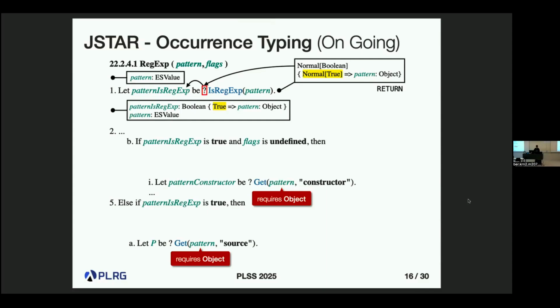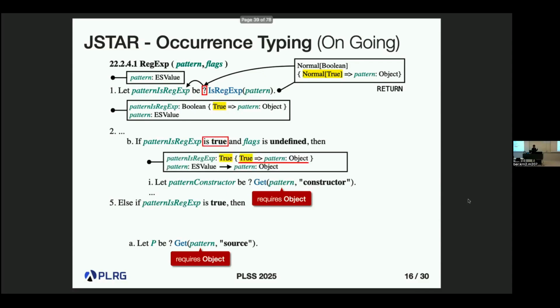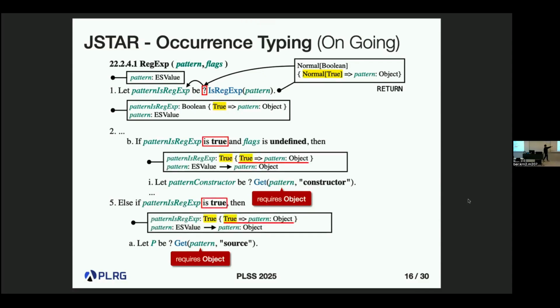So using this information, we can apply this inferred type constraint here and here, because in this branch we know that pattern isRegExp is always true. So after applying this inferred type constraint, we can safely, soundly refine the type of the pattern variable into the object type, so we can safely remove these two false alarms.